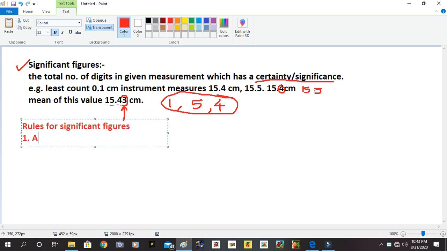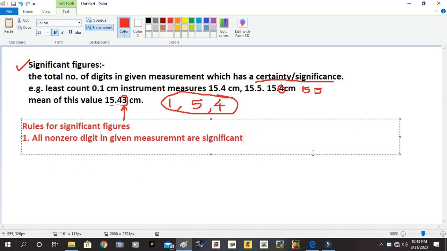First rule: all non-zero digits in a given measurement are significant. For example, if I measured something and its value is 1659 centimeter, then here 1, 6, 5 and 9 have significance, so it will have 4 significant digits.